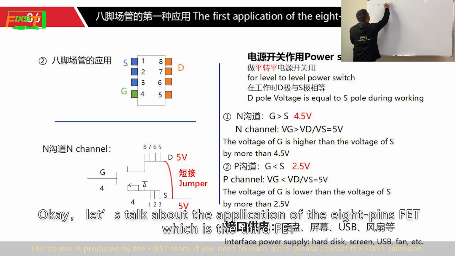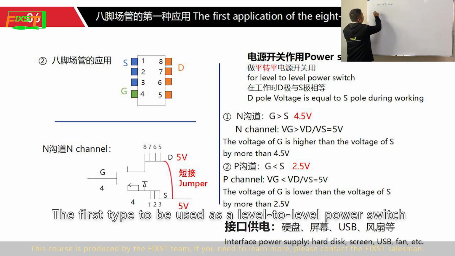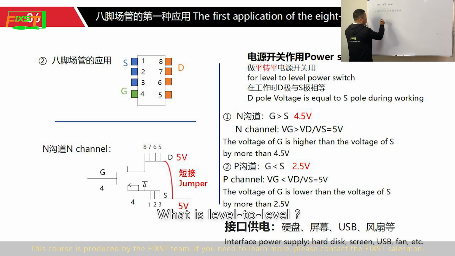Okay, let's talk about the application of the 8-pin FET, which is the 3rd FET. The first type is used as a level-to-level power switch. What is level to level?